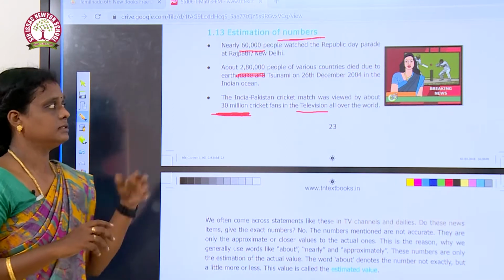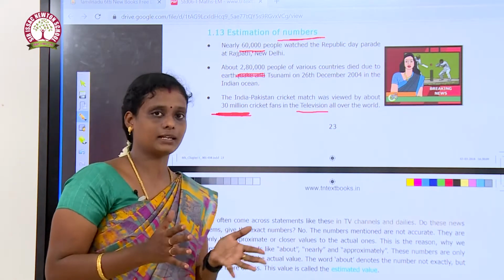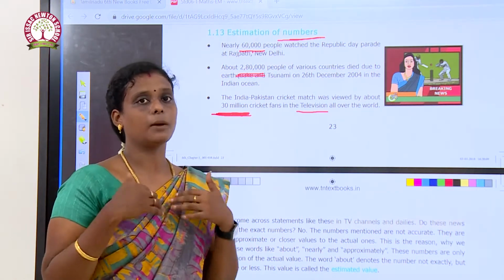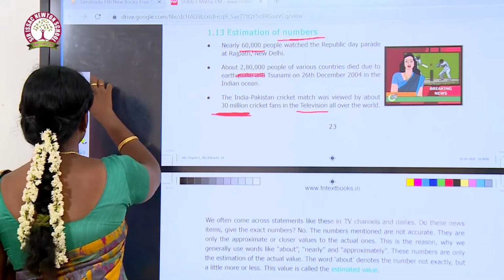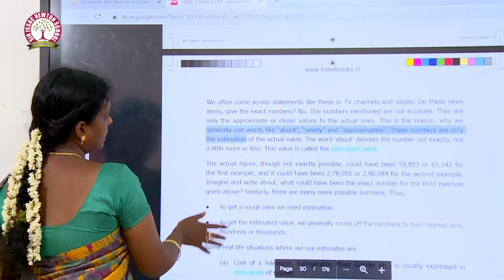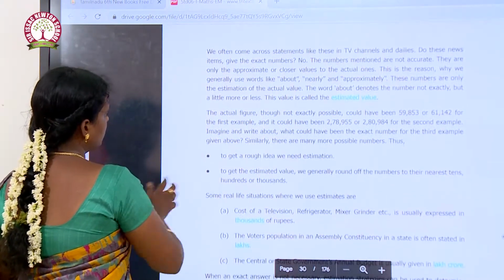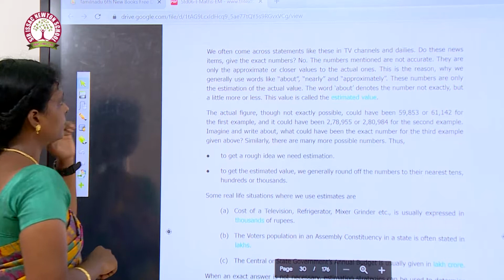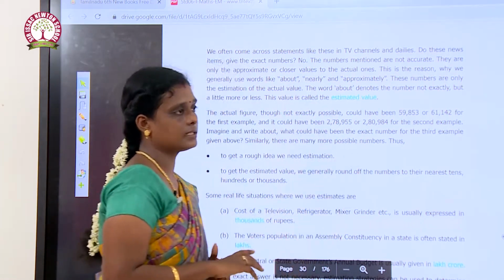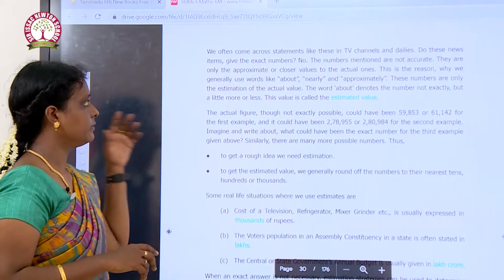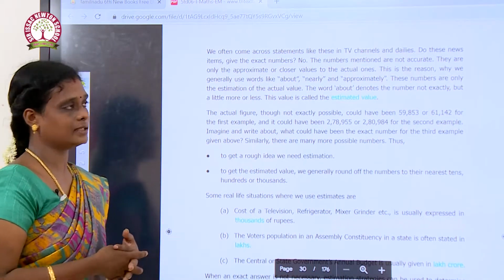Estimation means there will not be the exact number, it may be approximate. So, it is a guessing of the value. This is called estimation of a number. We often come across statements like these on TV channels and in dailies, in the news. We have heard so many such news items.